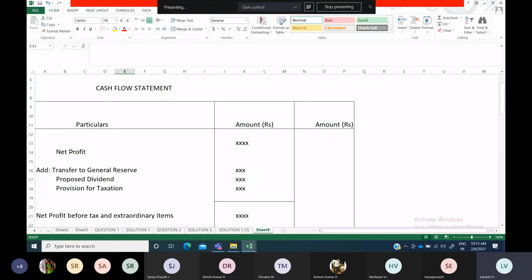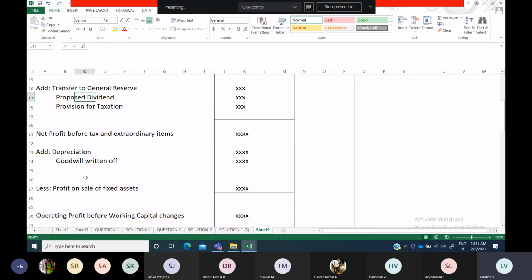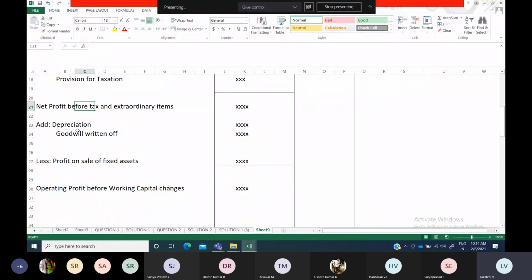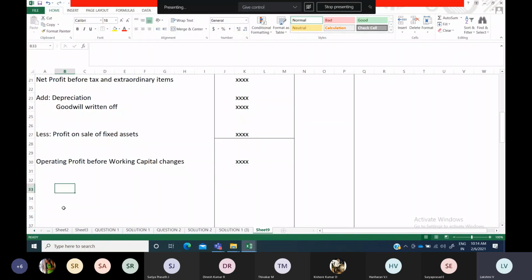Whatever we have done so far is similar to your funds from operations calculation in the fund flow statement. So net profit with general reserve, proposed dividend, provision for taxation, anything given in the question, we are going to do accordingly here. If you find these items, you can add up and find this amount. Then depreciation, goodwill written off, anything there, you add up. Loss on sale of fixed assets you add up. Profit on sale you subtract, then you find one answer. That amount is known as operating profit before working capital changes.